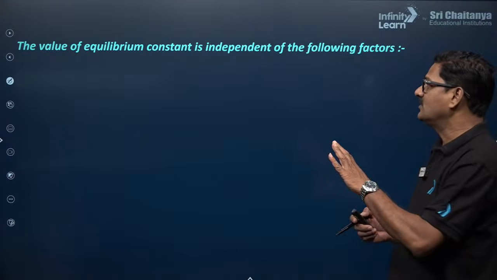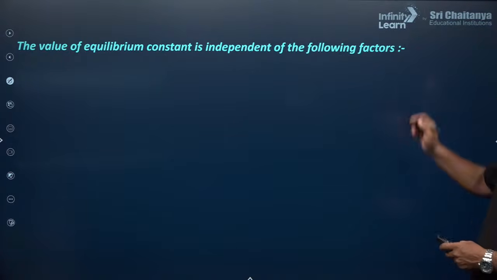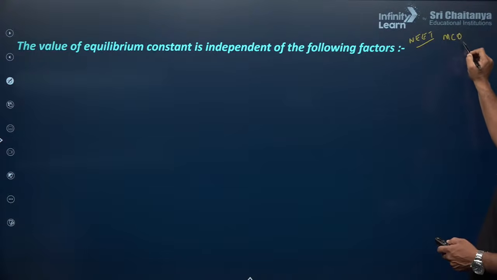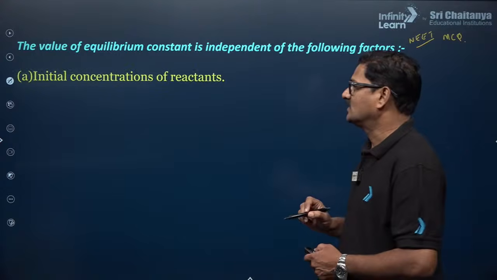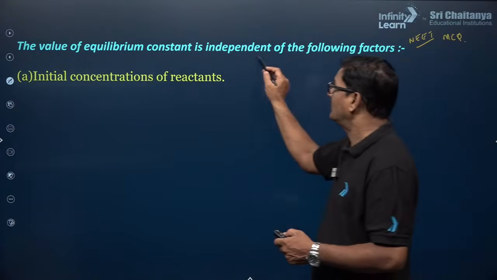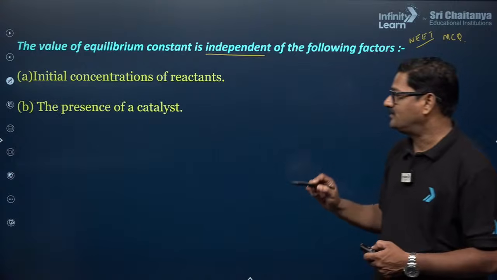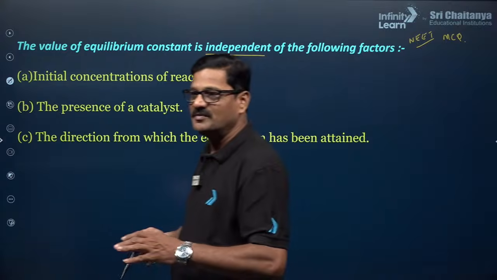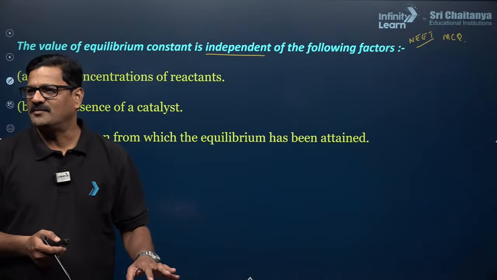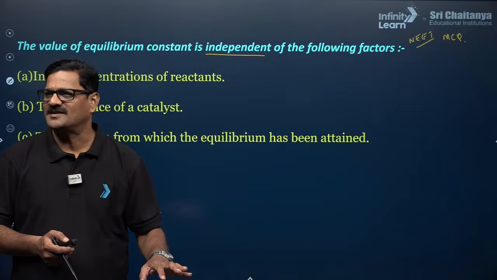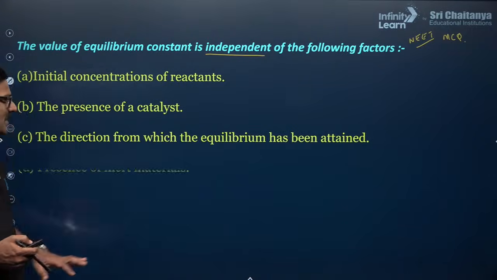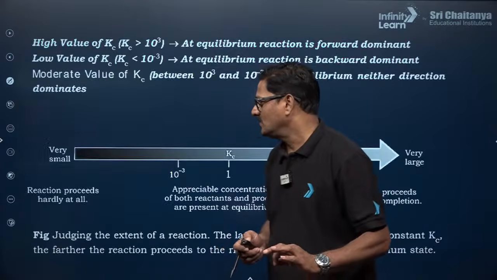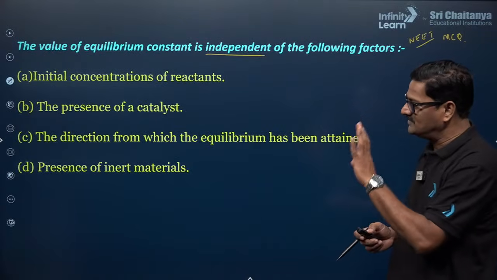So the value of equilibrium constant is independent of the following factors. So this can help you in the NEET examination. MCQs you can get directly from here. Initial concentration, and the presence of a catalyst, and the direction from which the equilibrium is reached. And also presence of inert material. These are the 4 points.